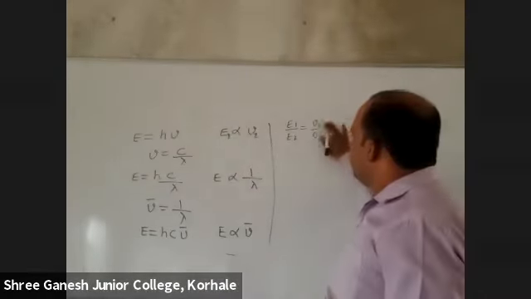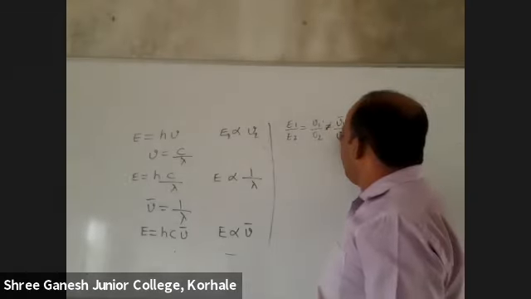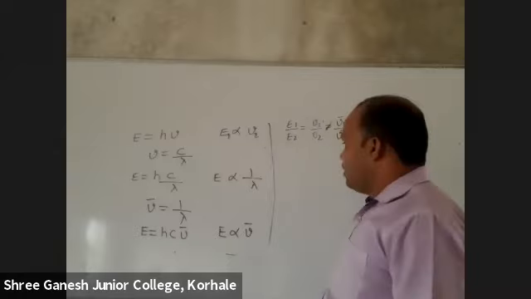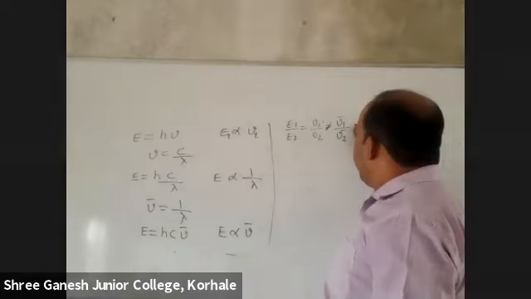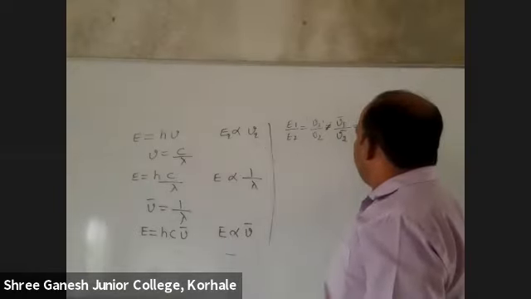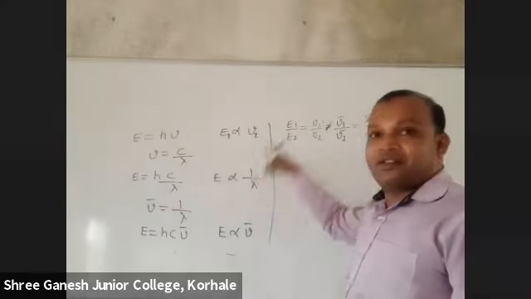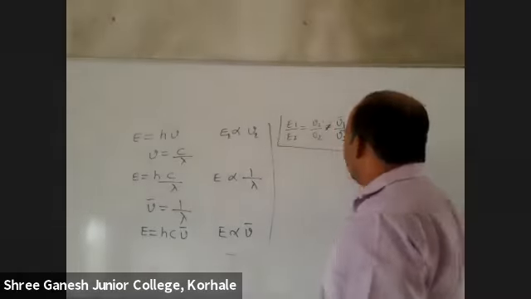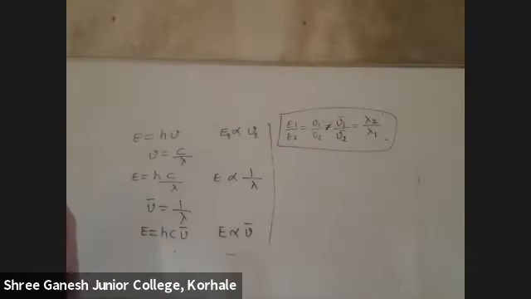So can I write that is equal to mu1 bar upon mu2 bar, because here also it is directly proportional, and equal to lambda 2 upon lambda 1, because it's inverse. From this you can solve most of the questions.